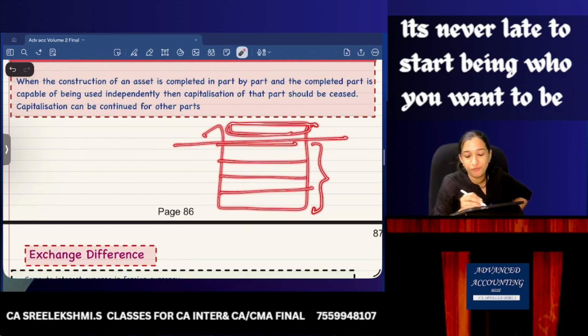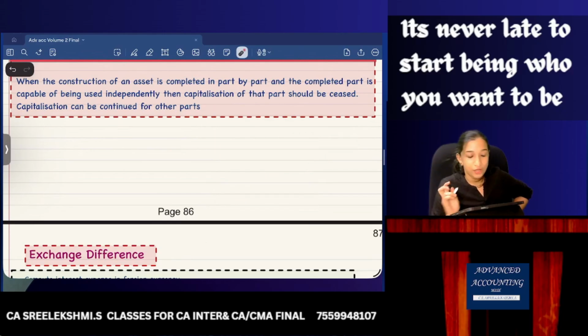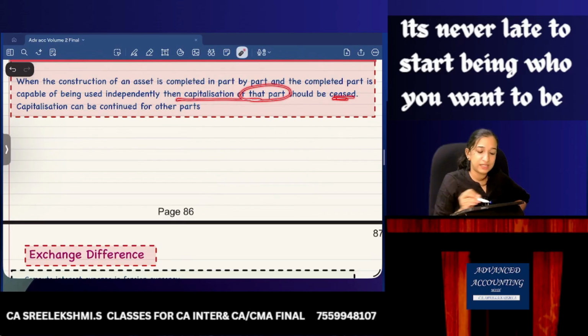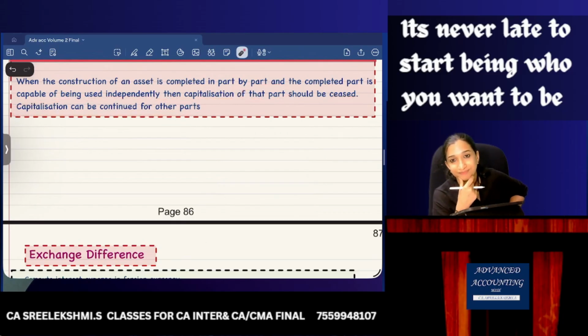Since those 9 floors are already completed and occupied, capitalization of the 9 floors should be stopped, and capitalization can be continued proportionately for the 10th floor. So when the construction of an asset is completed part by part and the completed part is capable of being used independently, then capitalization of that part should be ceased. Capitalization should be continued for the other parts.